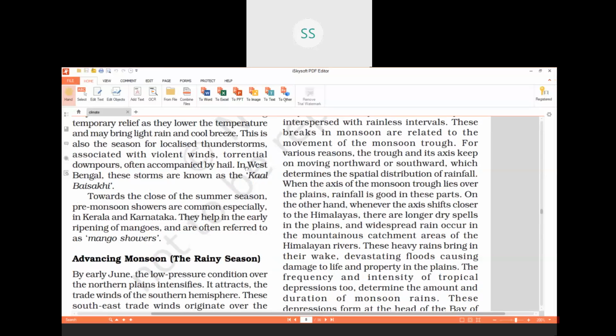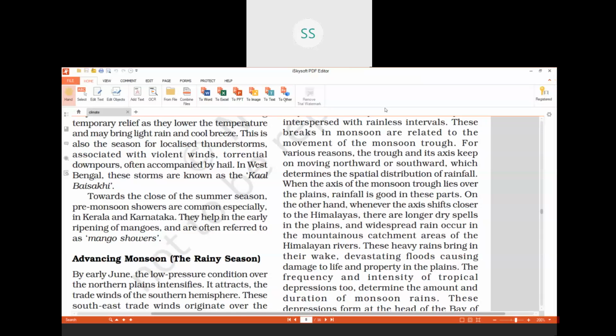And let's come to the end of the summer season. What happens in the end of the summer season? In the end of the summer season, children, we observe pre-monsoon showers. What do we observe? We observe pre-monsoon showers. What do you mean by pre-monsoon? जो मॉनसून आता है उससे पहले जो बारिश होती है, that is called pre-monsoon showers.